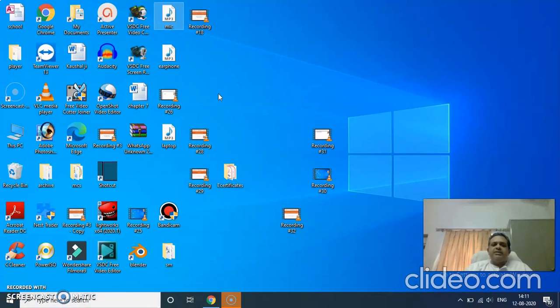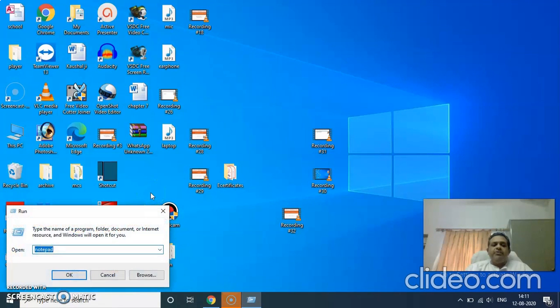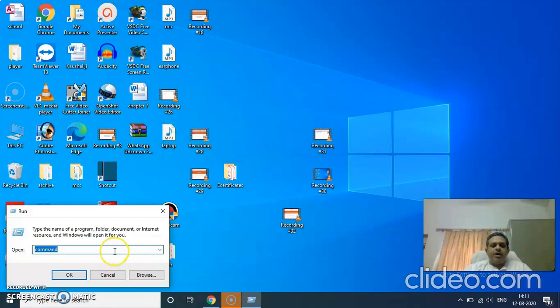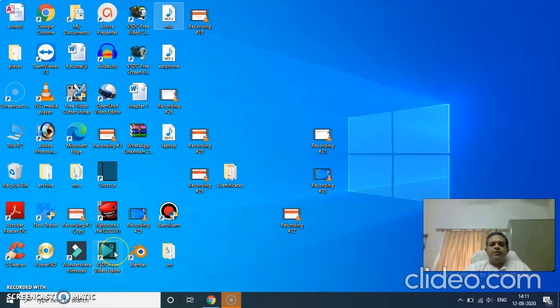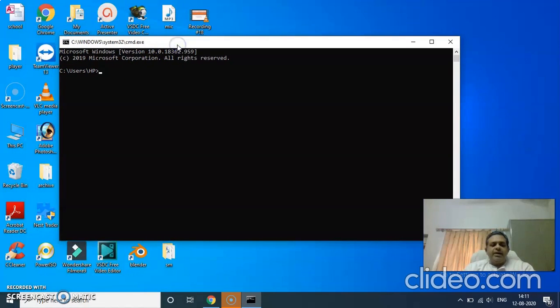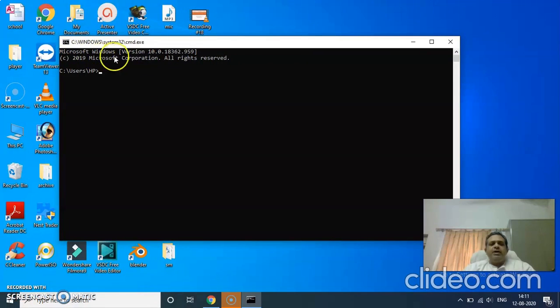Before icons were there, we used to have an operating system known as DOS. Let me start DOS, how it used to look. In the run menu, if you type command prompt, sorry, not command, it is CMD now. Earlier it was command. So you are seeing this window here, this black colored window. This is your command prompt. So earlier the DOS system was something like this.